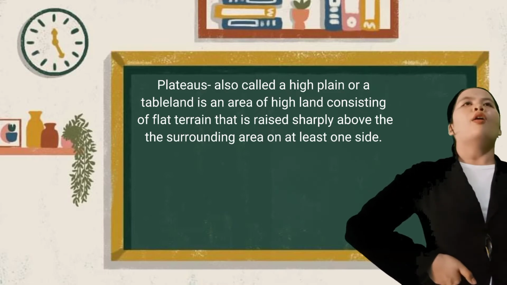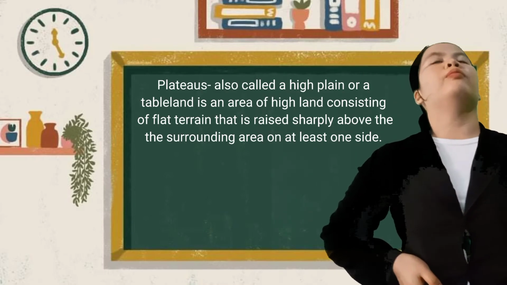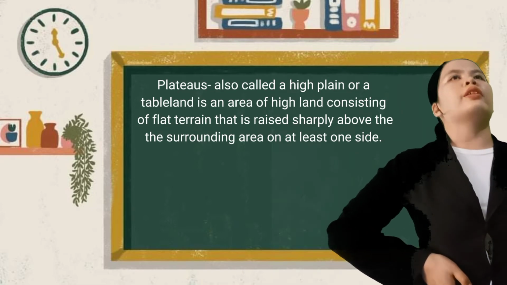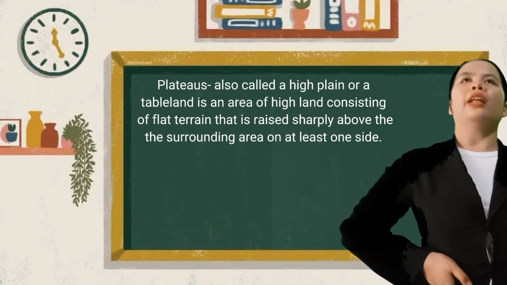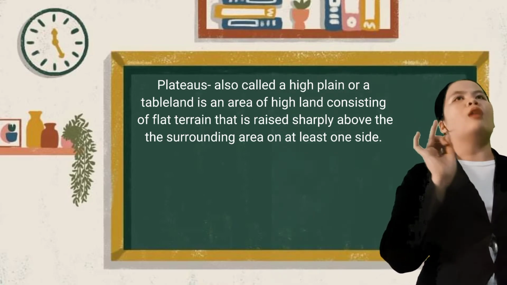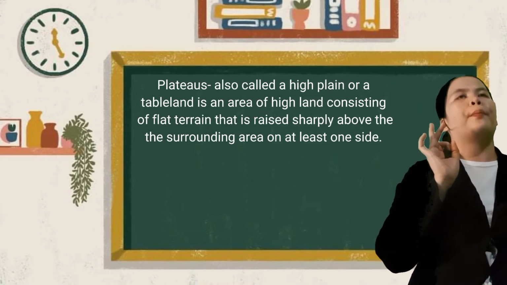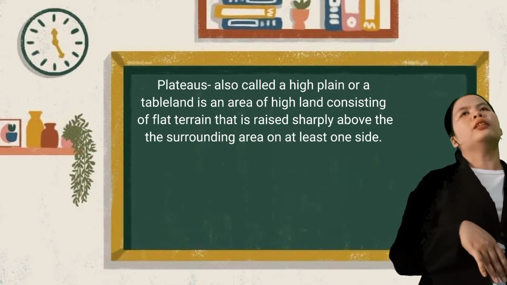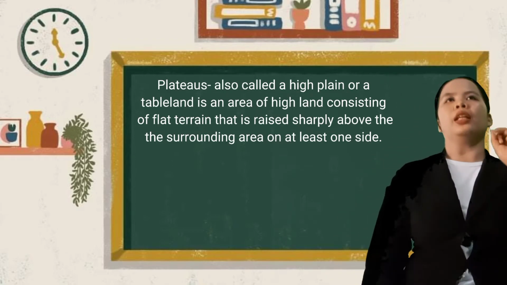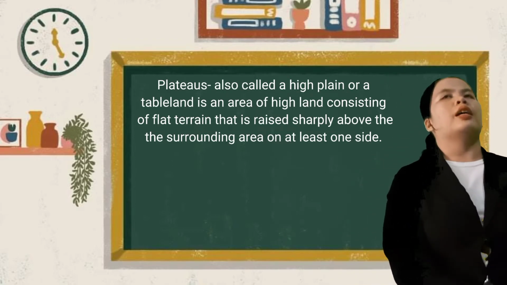Okay, very good. Often one or more sides have deep hills. Okay, class. Plateaus around the Philippines are found in the Mountain Province, Benguet, Ifugao, Apayao in Luzon, and in Bukidnon and Lanao del Norte in Mindanao. So did you understand, class?